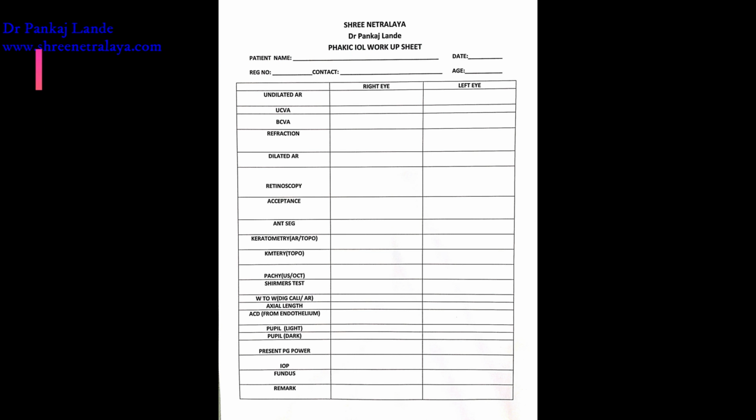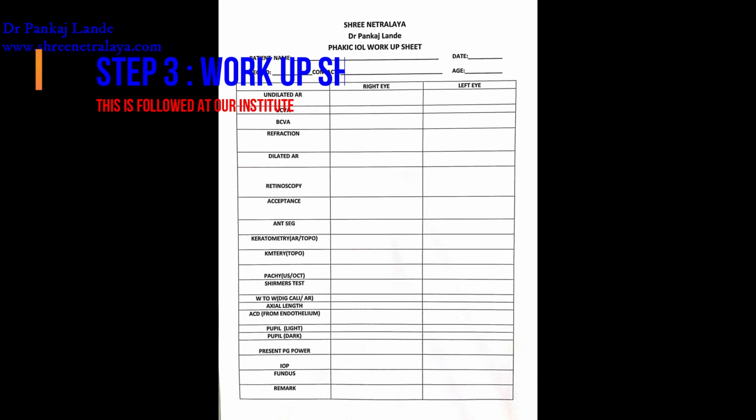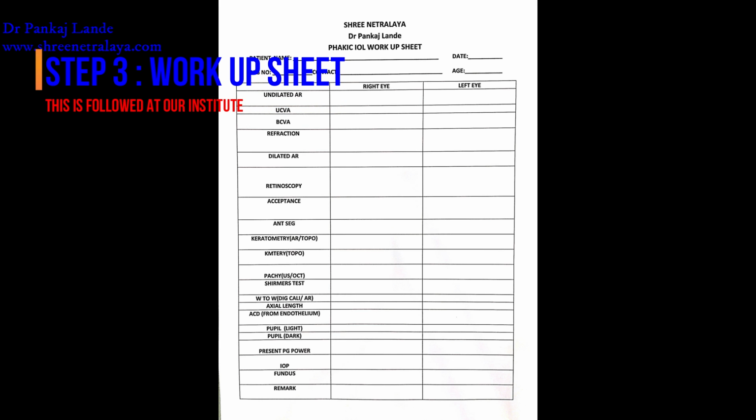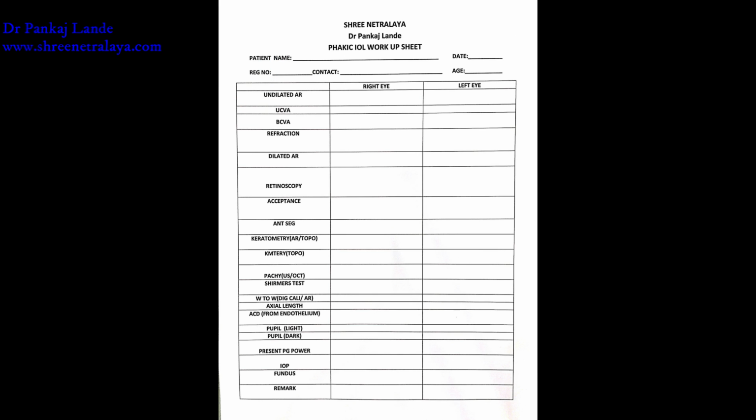Step 3 is filling up all data collected and writing it down in an IPCL workup sheet. We follow at our hospital a habit of filling up a proper IPCL workup sheet. That way you do not miss any data or take into consideration data which is not reliable, as you may have taken a few readings multiple times while examination.